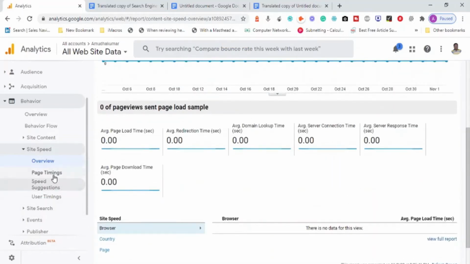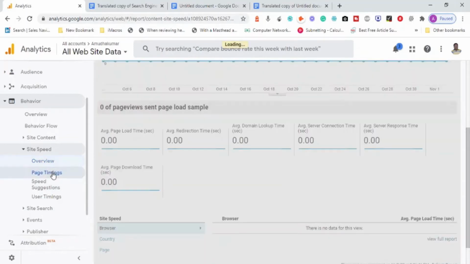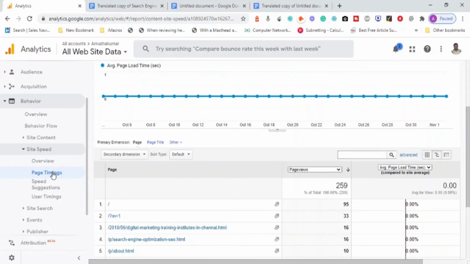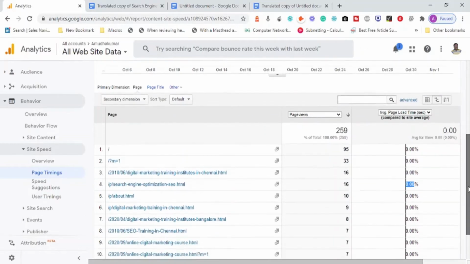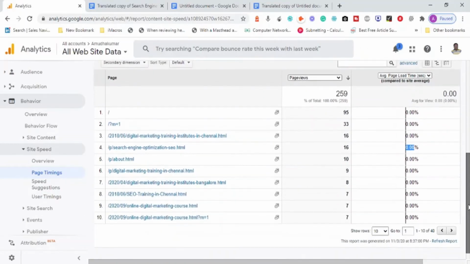Okay, but let me go with the page timings, which means how much time this page took to load and display. Page timing. Okay, so look at this one. The home page of the website is not taking much time, so it is loading faster. Almost every page is loading faster. There is no time taken to load. There is no delay in loading this one.